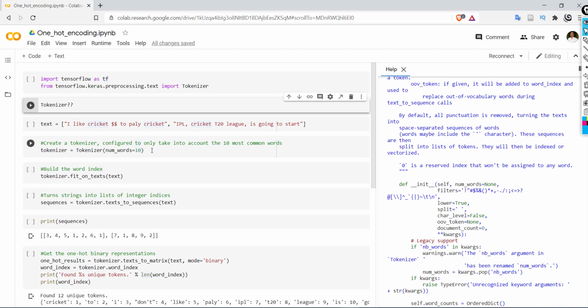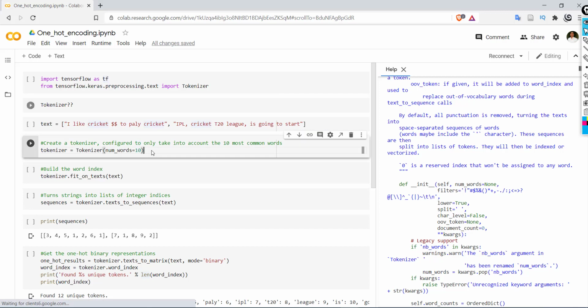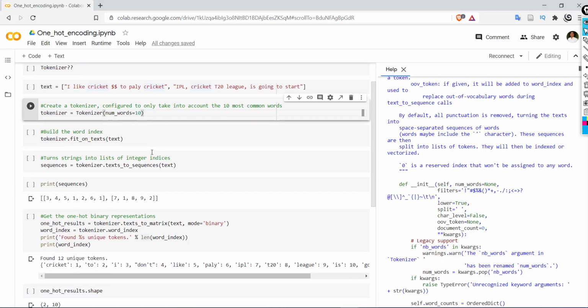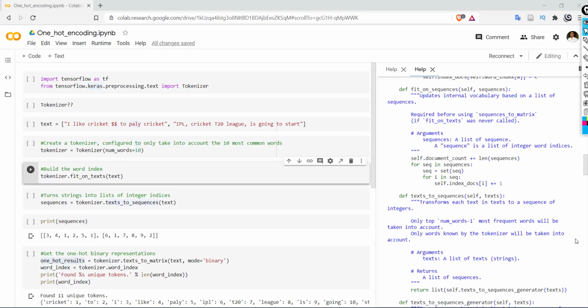Here we are using num_words equal to 10, meaning the top 10 words we are going to consider for the tokenization task. Now we are going to use the fit_on_texts method for building a vocabulary for the given corpus.